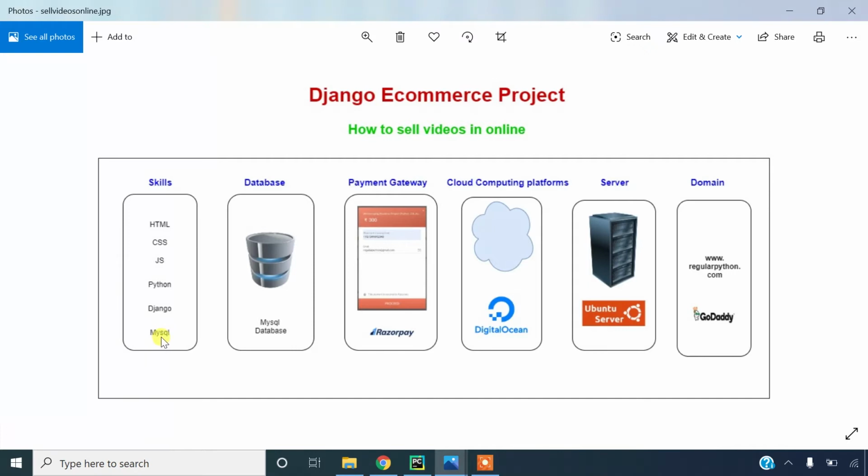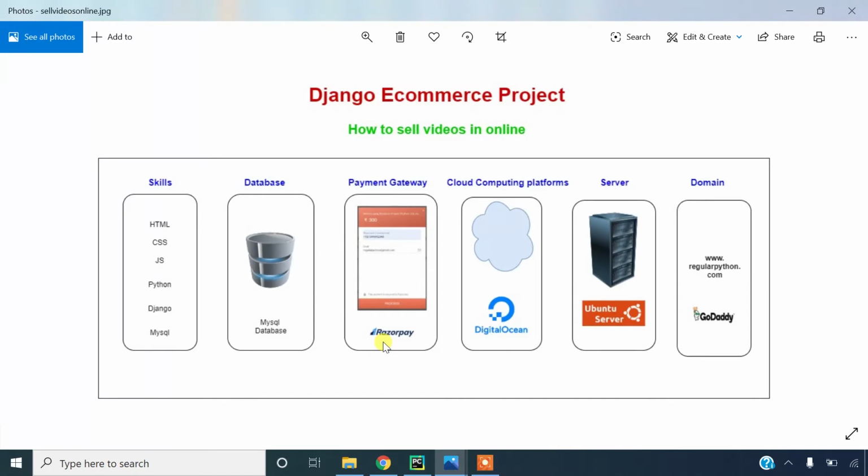And you should have one database skill. You don't need it, but if you have the skills, it is better for you. So this is a database. Payment gateway, we have one payment gateway. In this project we are using Razorpay.